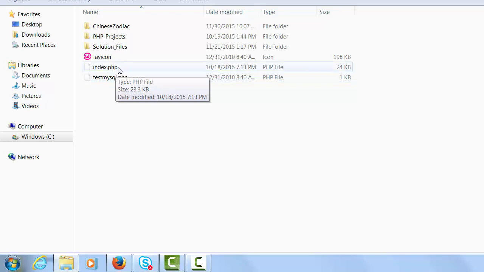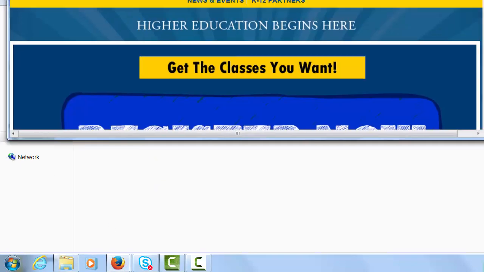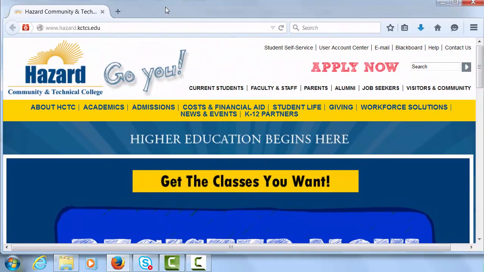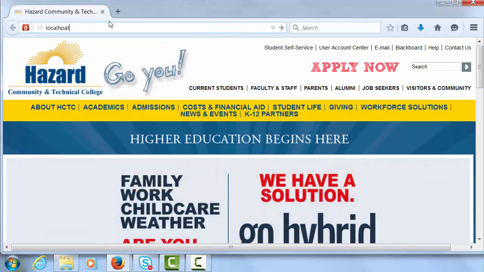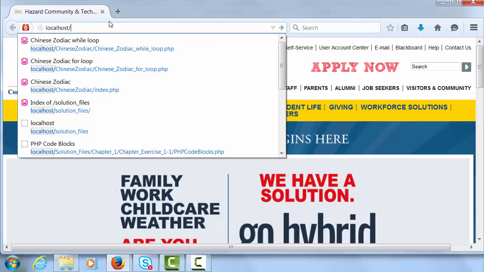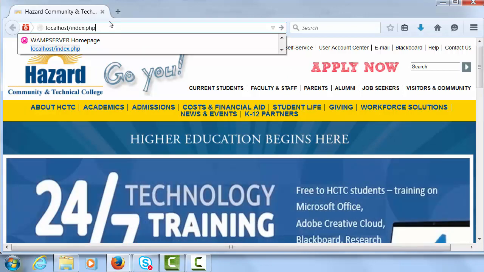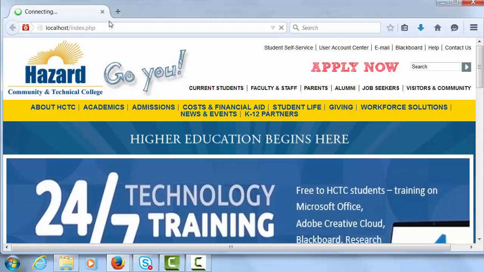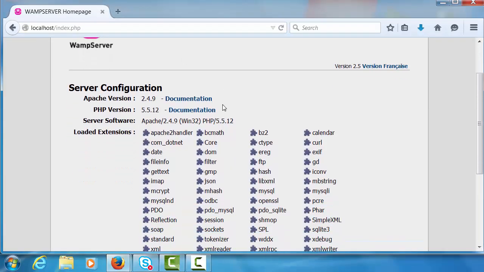To display the index.php in your web browser, browse to localhost/index.php. And now I see my index file. And it's got all the server configuration information available to me.